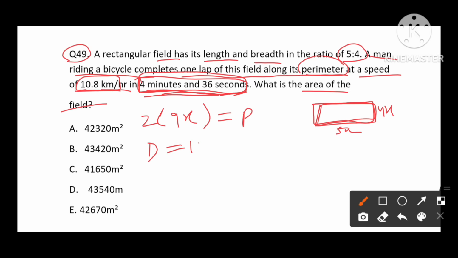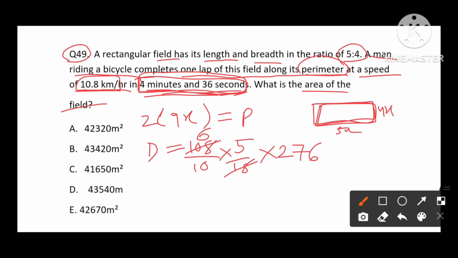Let's convert them into meters per second. 18 6 times, 6 5 times 30. 30 into 30 divided by 10 means 3. And time, which is 4 minutes and 36 seconds, means 60 times 4, which will be 240 seconds plus 36 seconds, which will be 276 seconds.